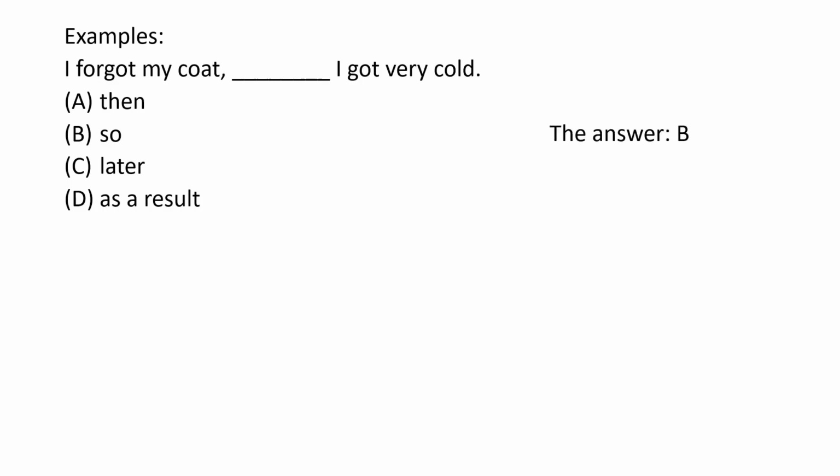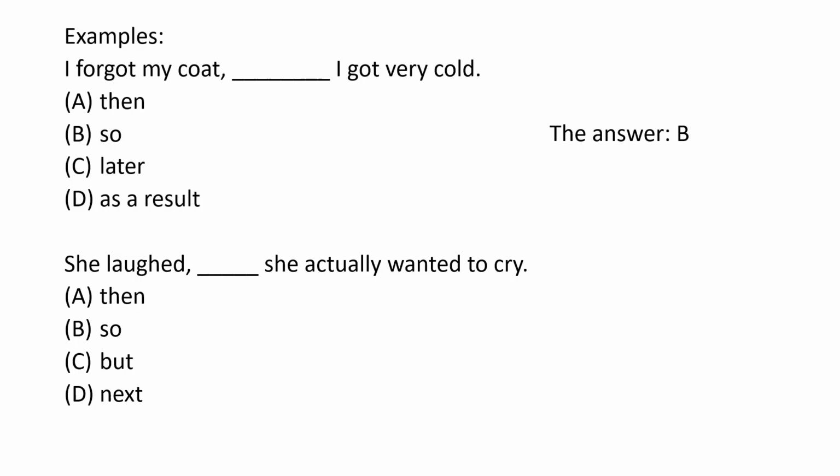Let's look at the other example. She laughed. She actually wanted to cry. Then, so, but, and next. Then and next, which are A and D, are not connectors, so we take them out. That leaves us with B and C, so and but. Both of these are connectors. She laughed, so she actually wanted to cry. She laughed, but she actually wanted to cry.